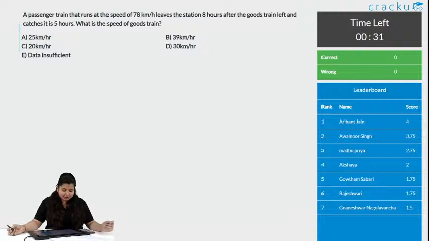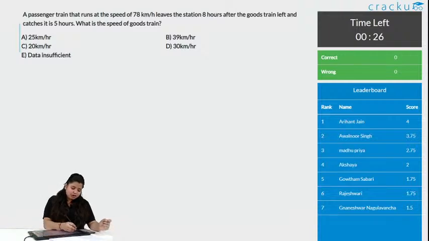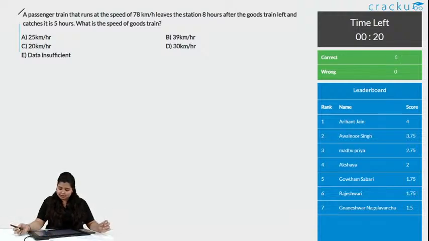Seconds remaining. There are 2 ways to solve this. One is a step by step, lengthy way, or you can directly solve this. It is an easy question. And yes, this is the 6th question, so we have 4 more questions.